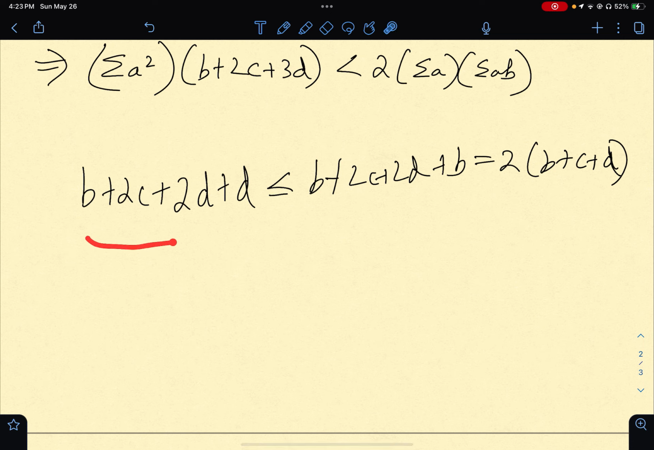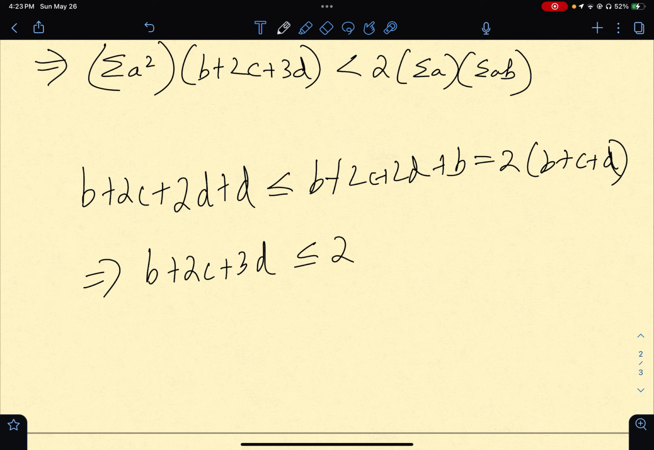So what you've essentially gotten is that b plus 2c plus 3d is less than or equal to 2 into b plus c plus d. Now this is because d is less than or equal to b from the problem statement. Now the one thing that I want is that now I have b plus c plus d.